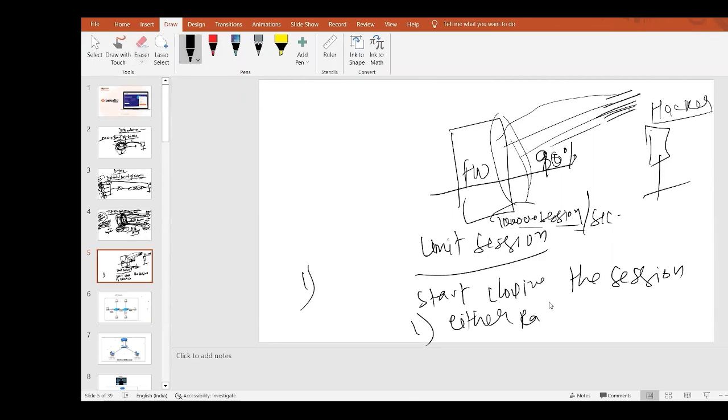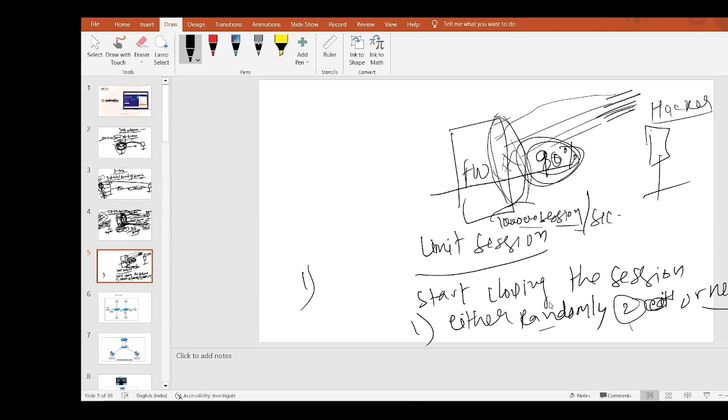Randomly means it will close either a new session or an old session, or the second option, it will start closing new sessions. It all depends. So if my firewall is occupied with 90% of sessions, it will start closing some random sessions.